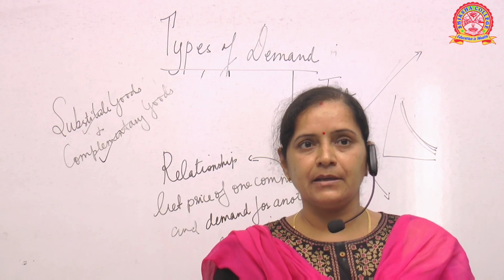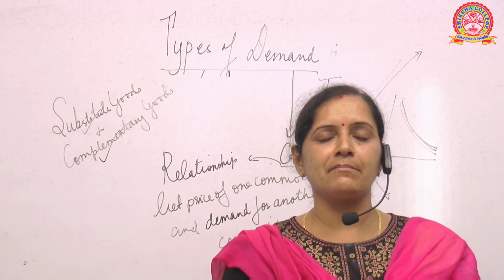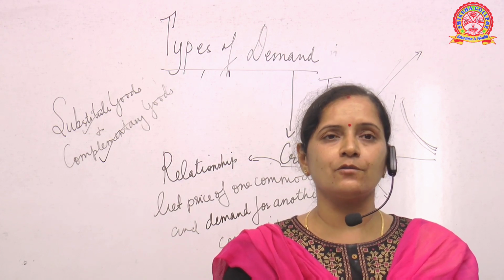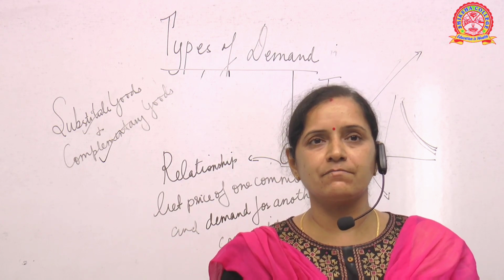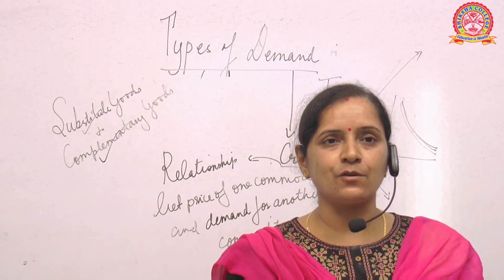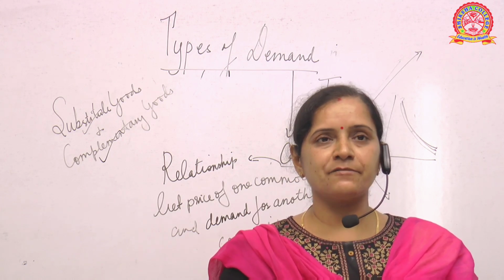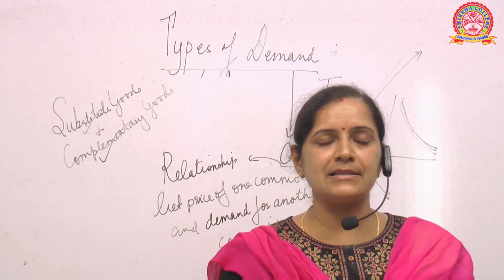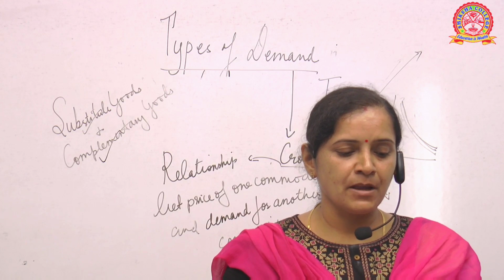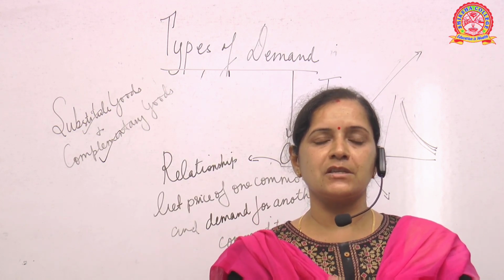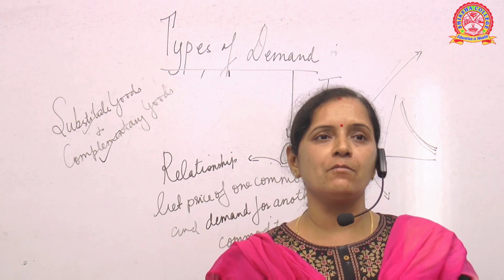Is it clear? As I told you, in a hot climate the demand for AC is more than for other products. Similarly, in a cooler climate the demand for products like AC and coolers is less, because the climate is already very cool. Then the price of the product, I told you, has an inverse relationship: more price, less demand; less price, more demand. Then price of substitute goods means if the price of a particular substitute good increases, then the other goods will be more in demand.